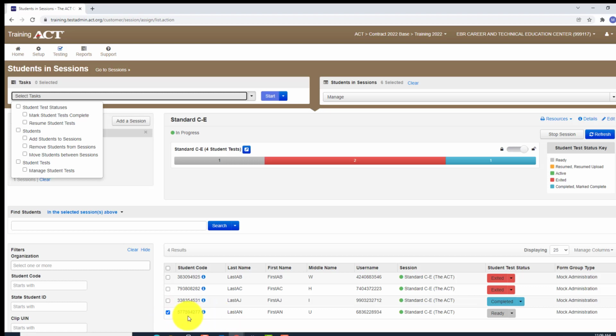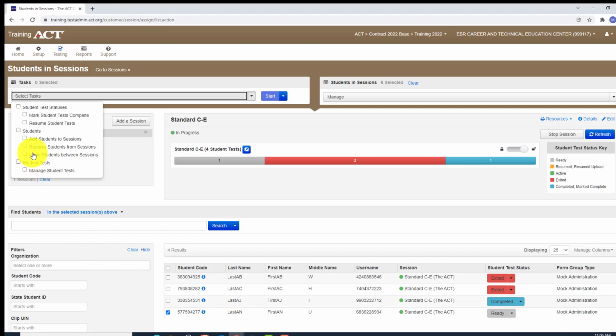I don't know if we can use that in here, but we do need the student's last name. In this case, the student's last name is last AN, and then I'm just going to put the student code, 577594277. So I just wrote down that information.